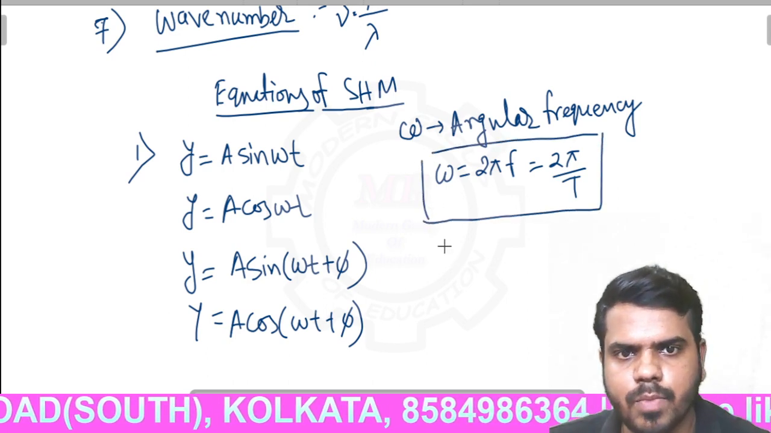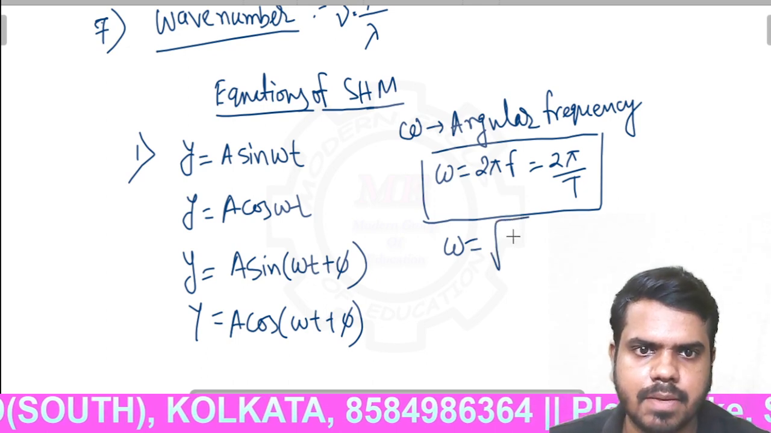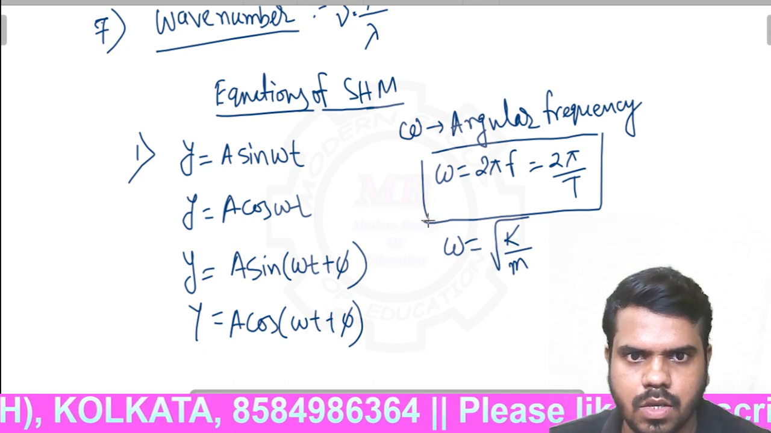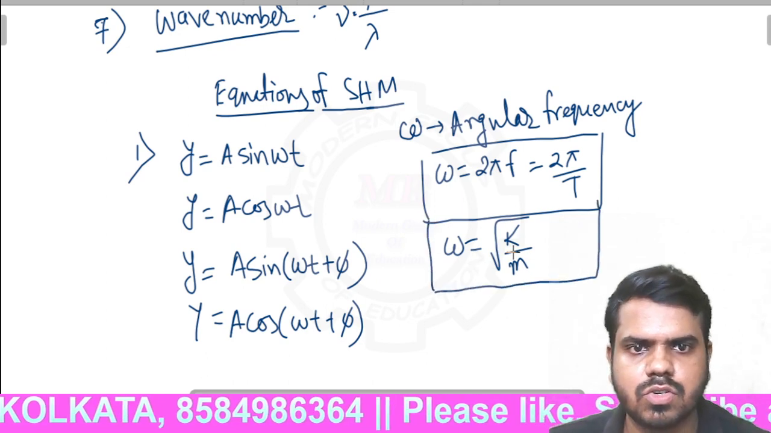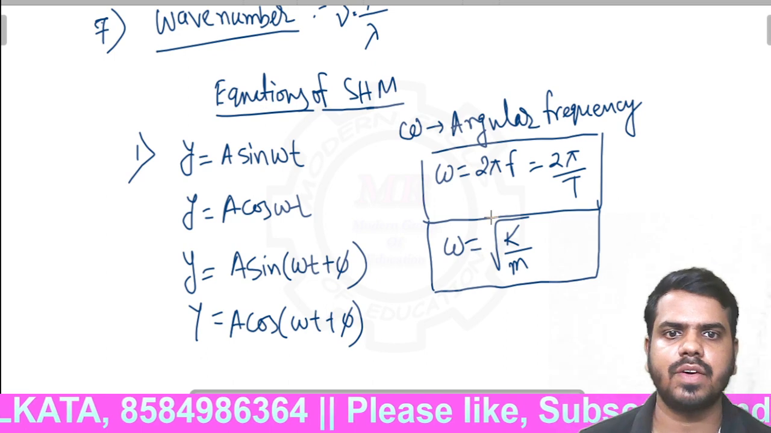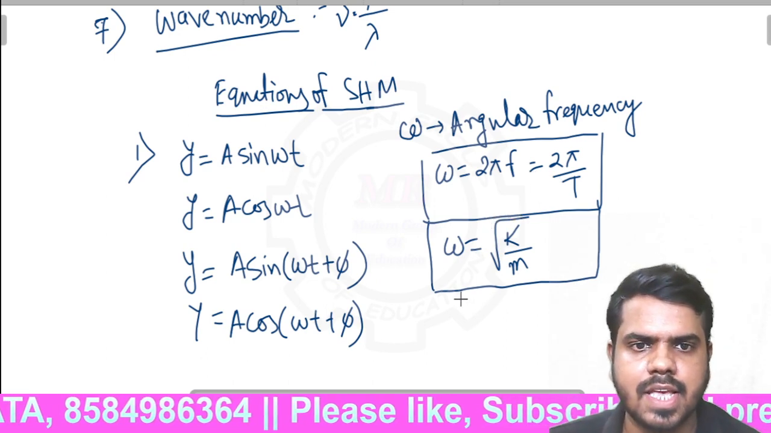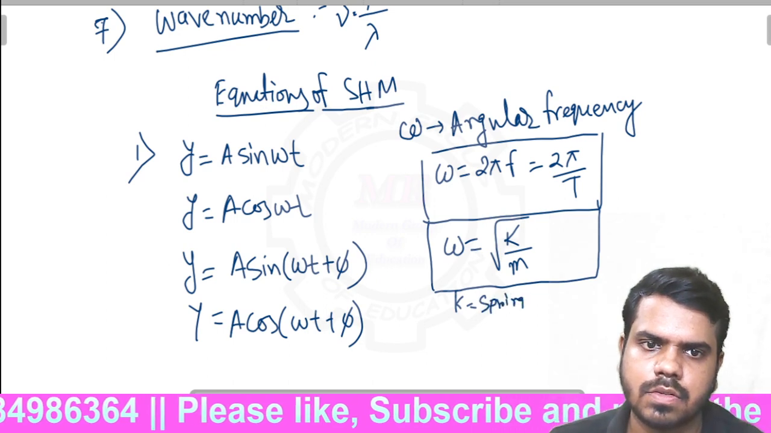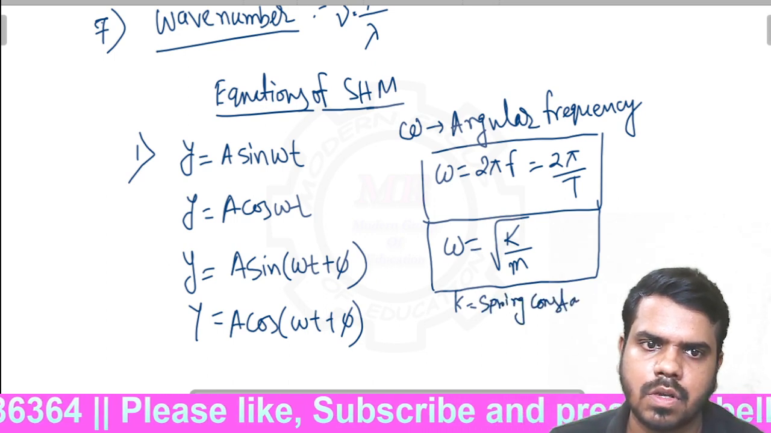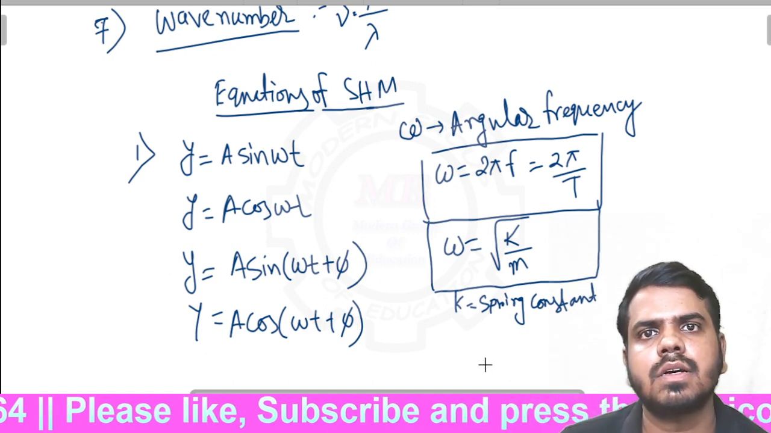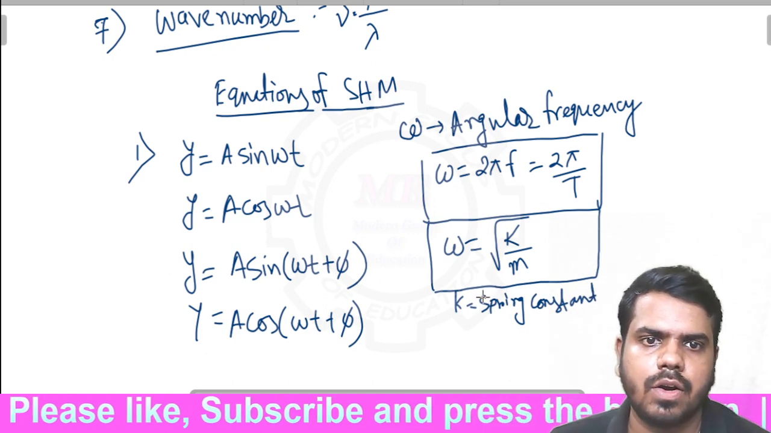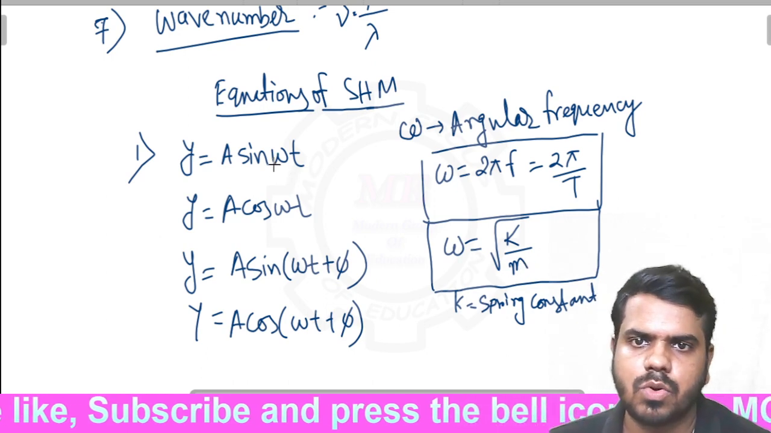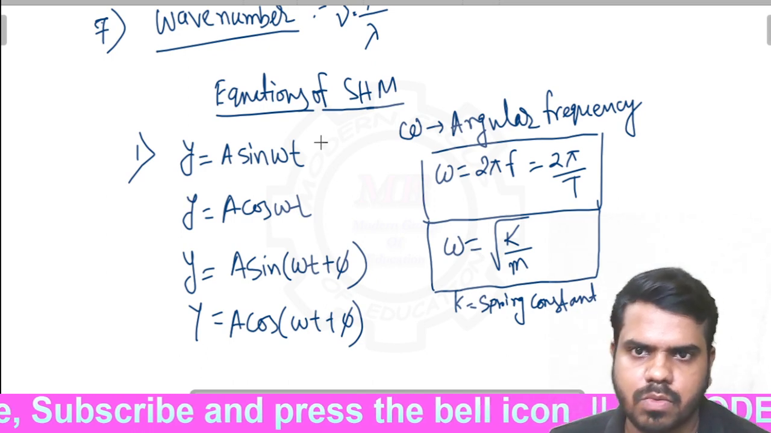Another important formula of omega is omega equal to root over k by m. This formula is also important in these two chapters, SHM and waves. Omega equal to root over k by m, where k is known as spring constant, and m is the mass of the spring. So we will know about this later, but now you have to focus on these four equations.